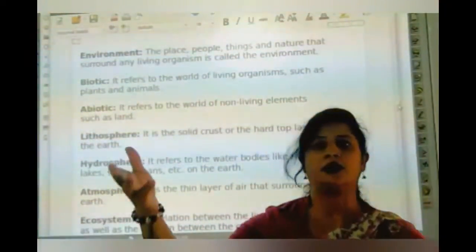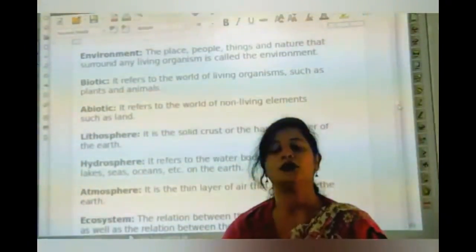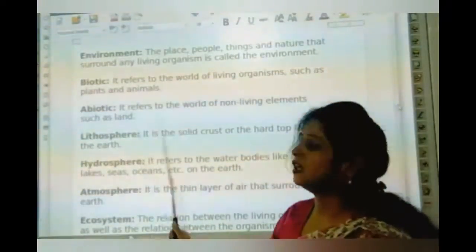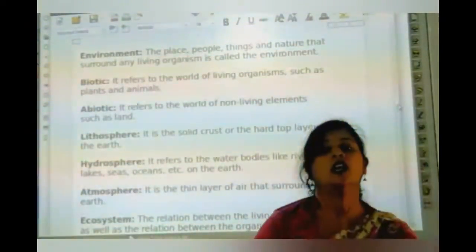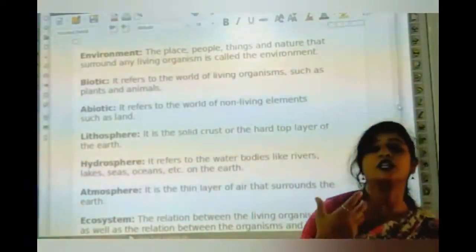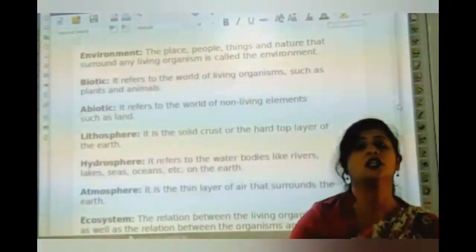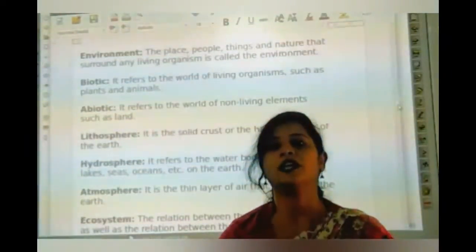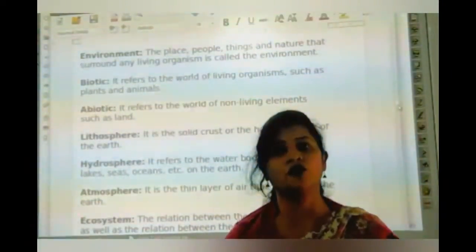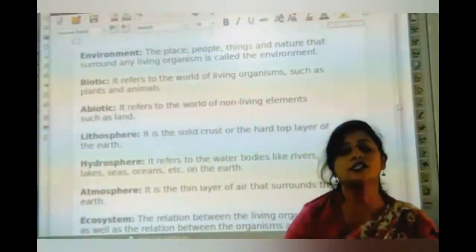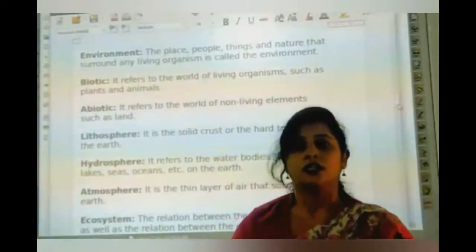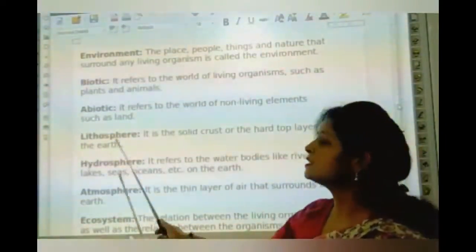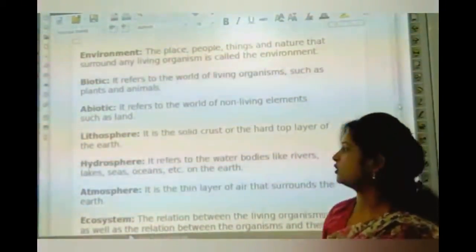We see the ground, the surface of the earth, the hard crust and top layer. We can visually observe the top layer of the earth when we move on the ground, on the roadside, in the market. The road we walk on and the ground we play on is the top layer of the earth, and this belongs to the lithosphere. That is the definition of lithosphere.